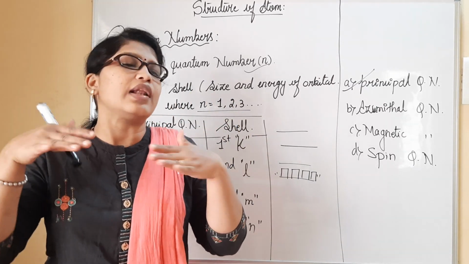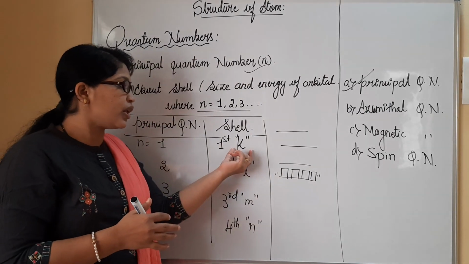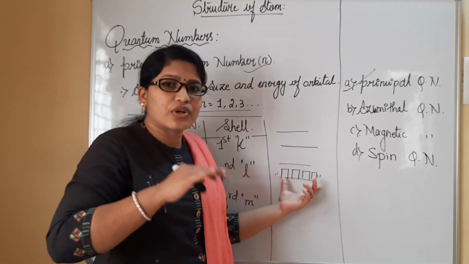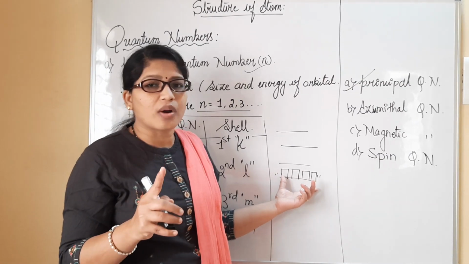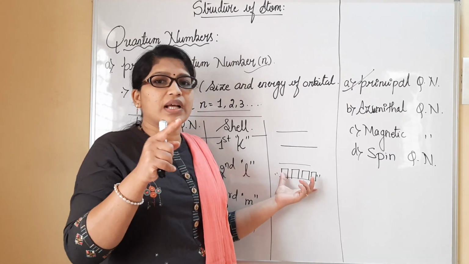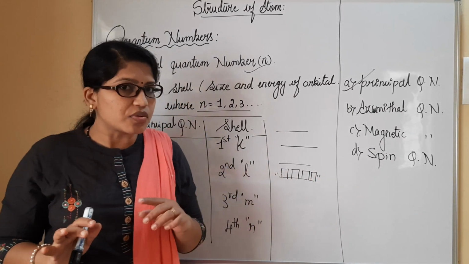This is the day-to-day life example I am giving you. Likewise, we have the K shell, which we can consider the ground floor, in which electrons are present. The K shell comprises the s orbital. The s orbital is the only one that is spherical, and it is present very near to the nucleus, where electrons will be present.